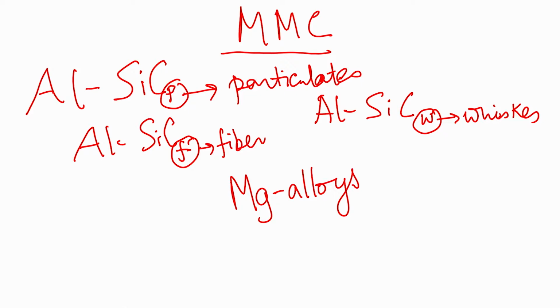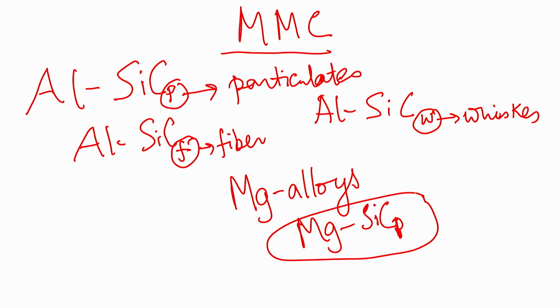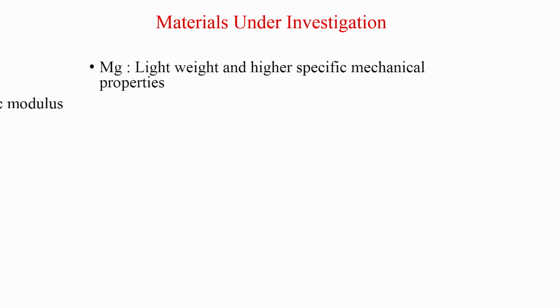So, similar to aluminum silicon carbide composites, people have developed magnesium silicon carbide composites as well, and silicon carbide again is in the particulate form. Magnesium silicon carbide particulate composites are one of the composites being developed, and this is what we have used in the present case study.